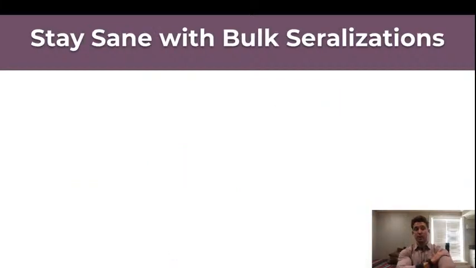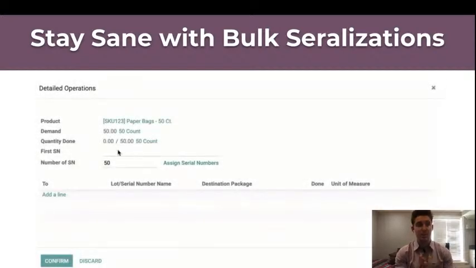Now, when it comes to reordering, what's going to happen as volumes increase, and we experience this at the anonymous paper company as well, is we have larger shipments coming in, and those items that we serialize, for instance, for us, we serialize all those party plates. Not a great idea. There's a lot of them. It's going to be difficult to actually come in and serialize all of those. And so there's a tool within Odoo to help in that space as well.